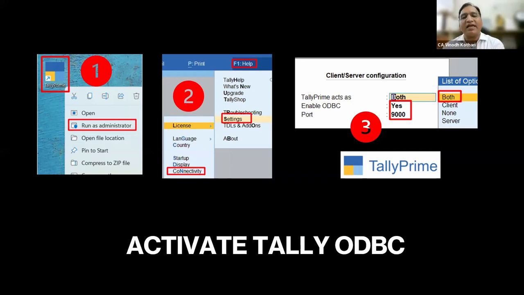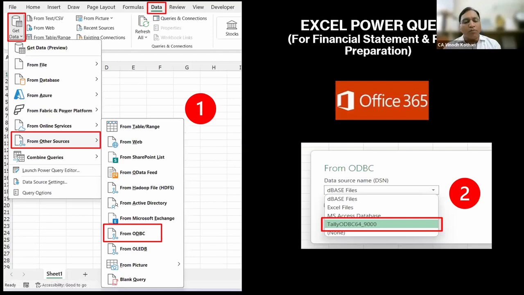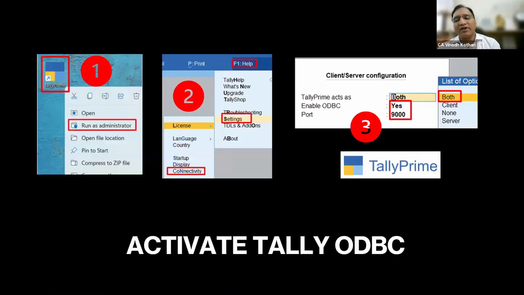Once you activate it, Tally will restart. So once Tally restarts, then you open the company, whatever company you want, that company you open, select the financial year. So the financial year you select and keep it open. So one important thing is, when you want to link Tally to Excel, the company should be open. Second part is that which financial year you want to link to Excel, that financial year should be open. Then only that year data will be linked.